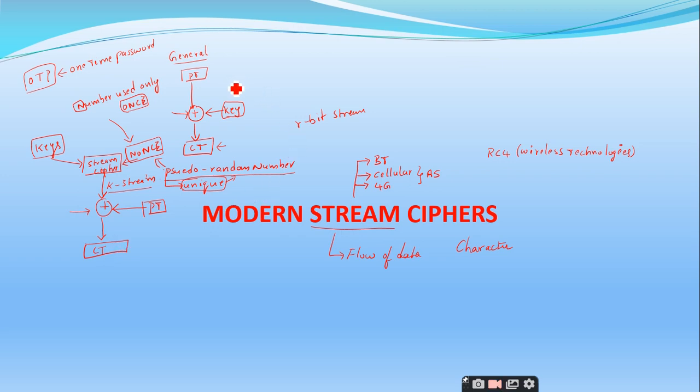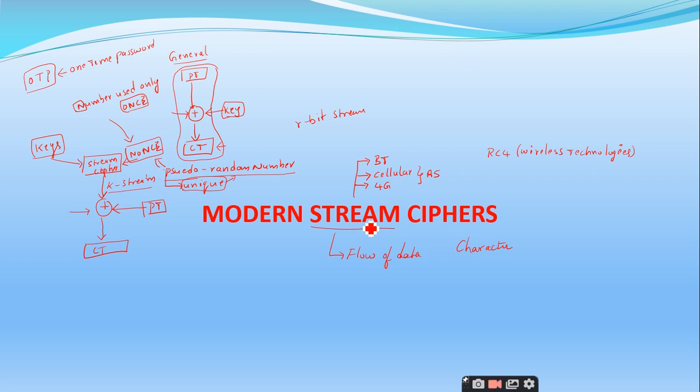Everything remains the same. The plain text is converted into ciphertext by making use of an exclusive OR operation of the plain text and the key. But the only point you should remember here is that the key stream is generated from the original key as well as a pseudo random number, the unique random number which we call nonce. Is the mechanism involved in modern stream ciphers clear?